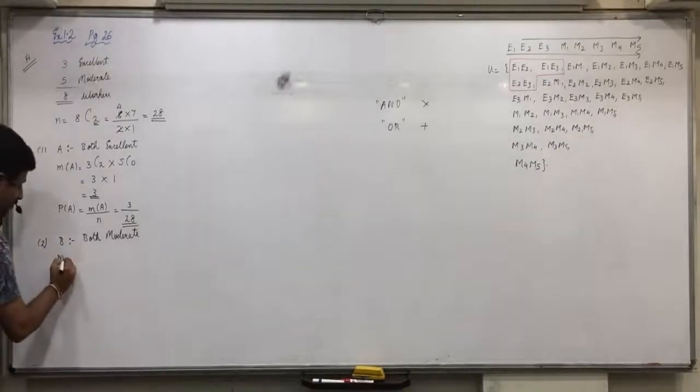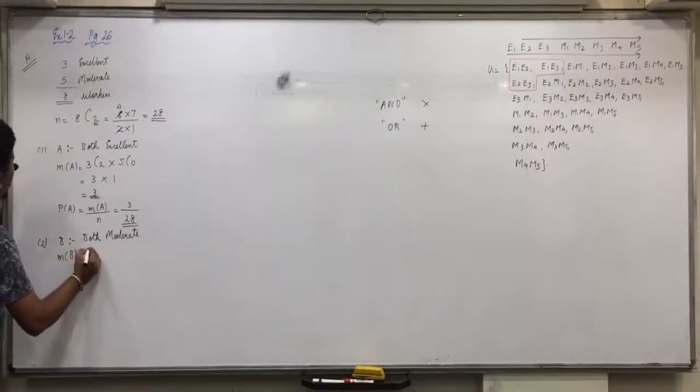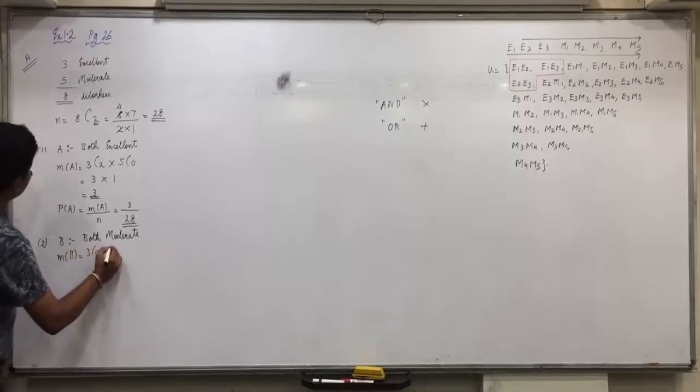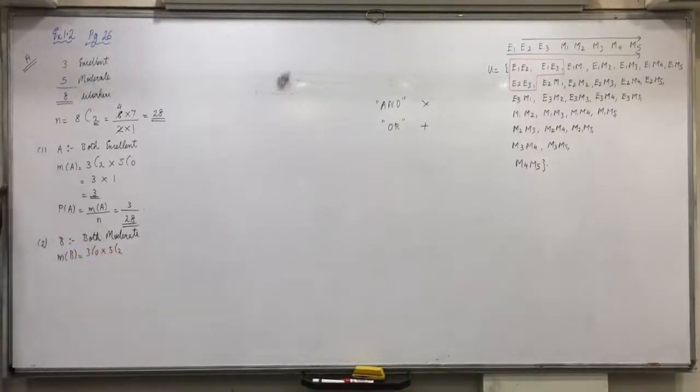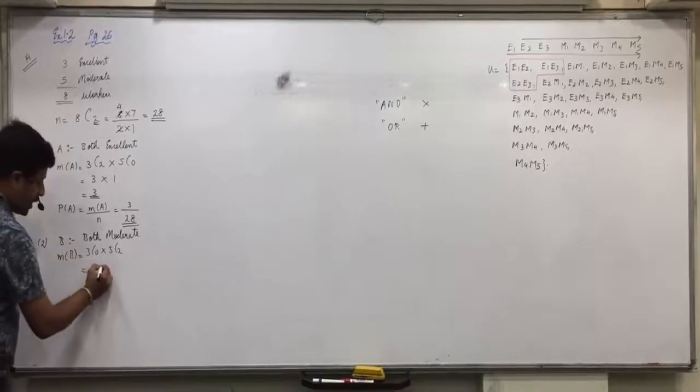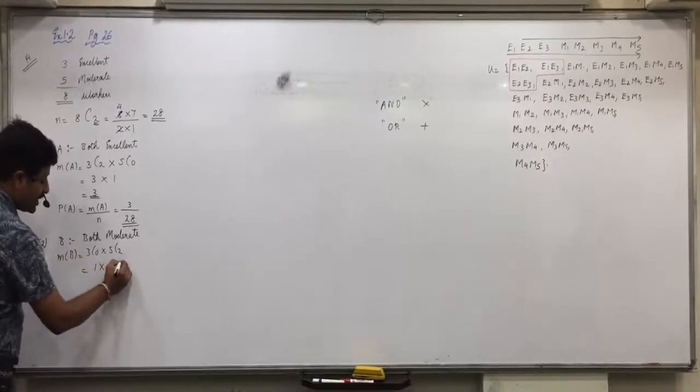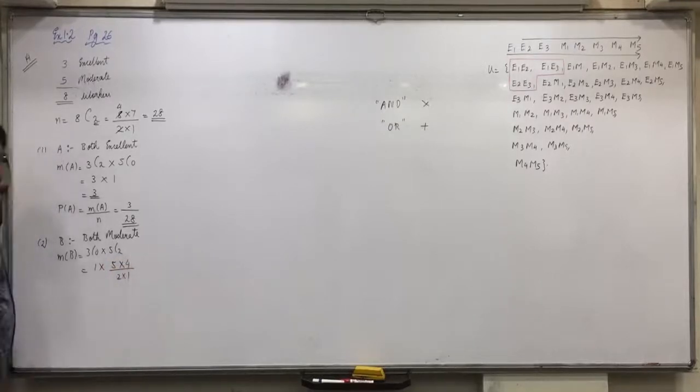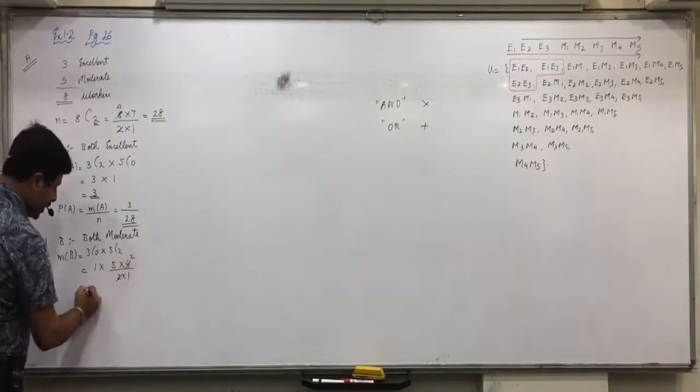So we get 3C0 into 5C2. Silence! I have to solve 2 more long questions, so don't waste time. 3C0 is 1 and 5C2 is 10, otherwise 5 into 4 upon 2 into 1. 5C2 means 5 you will open with 2 numbers, 5 into 4 divided by 2 into 1, 5 into 2, that is 10.